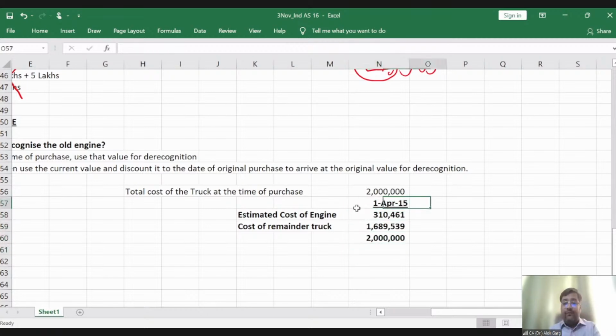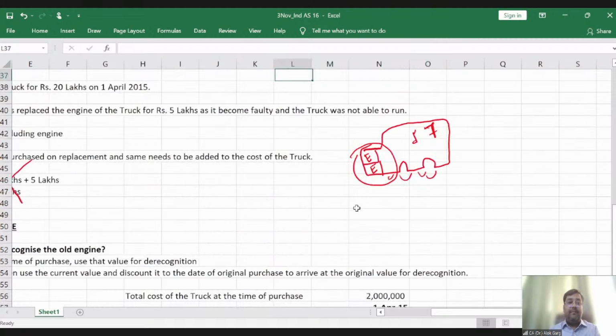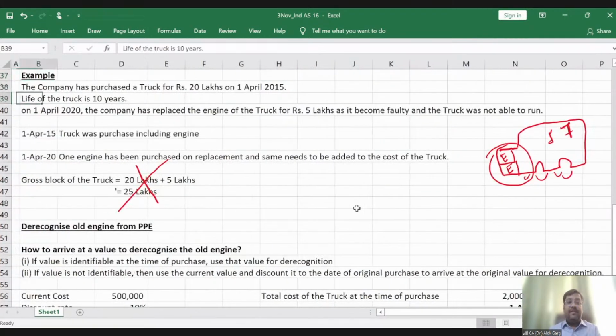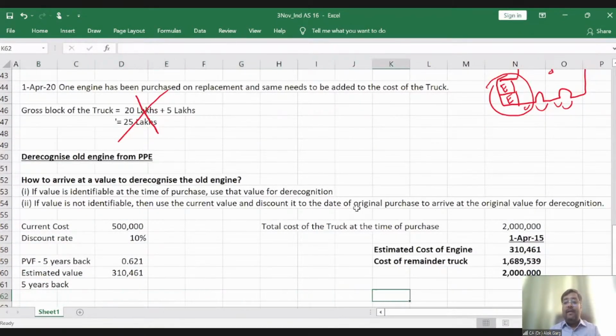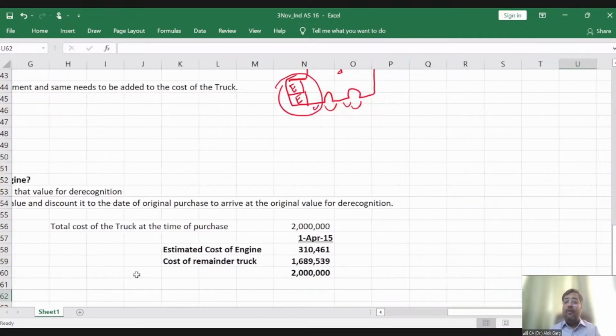And what was the life of the truck, friends? The life of the truck was 10 years, right? It is given in the question. It means the depreciation has to be made for 10 years, right? So let me find out what is the closing balance. What is the net carrying value at the time of replacement of engine, right?